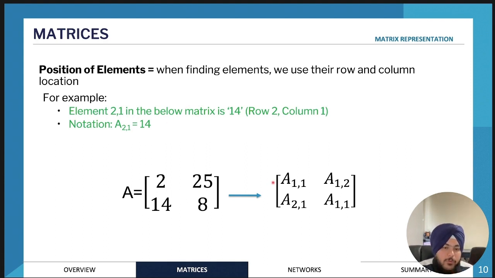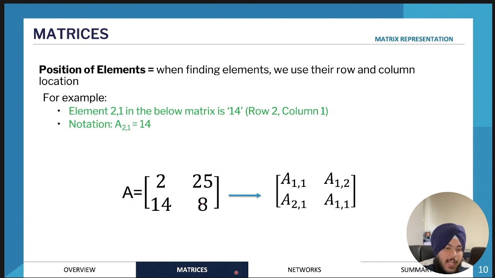So for example, if I wanted to point out what this element was, the way that I would denote this element would be A, the name of the matrix. Then the row: this element is in row 2, so row 1, row 2, and column 2.